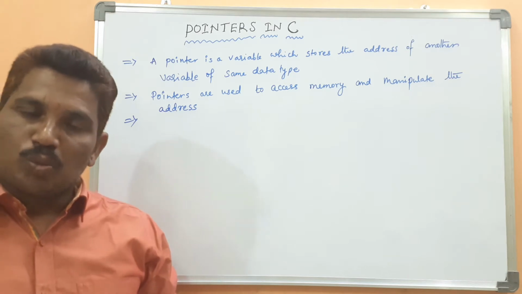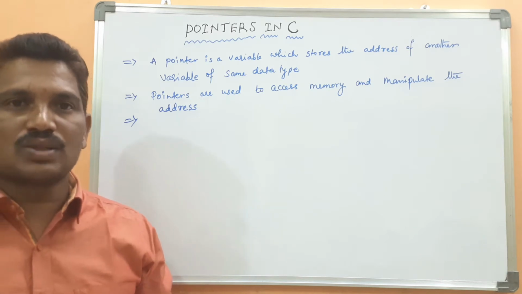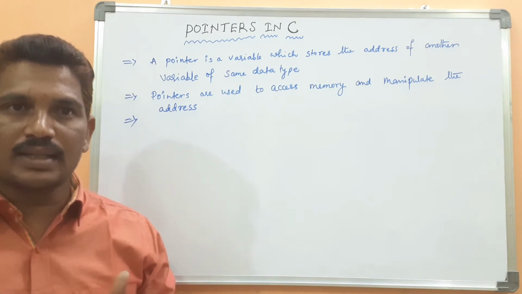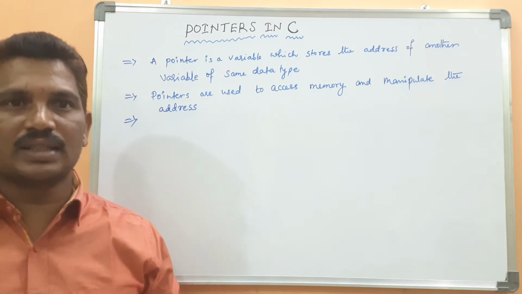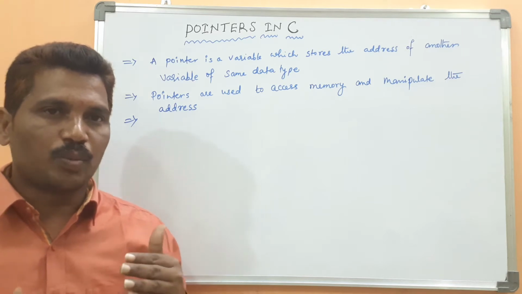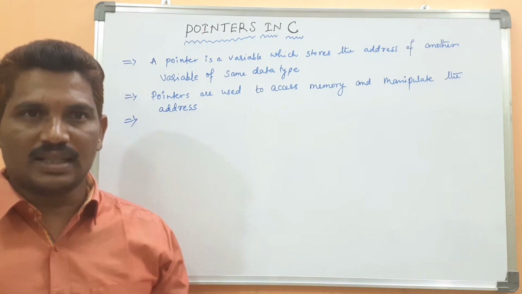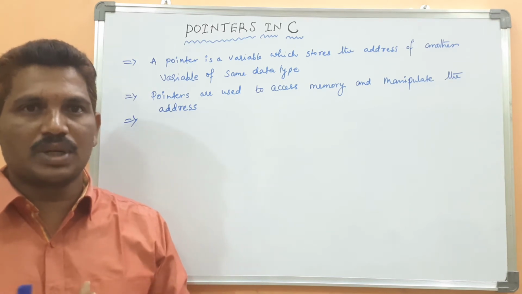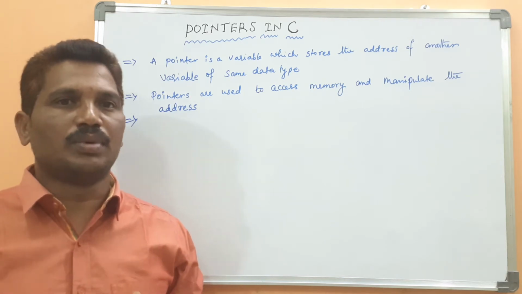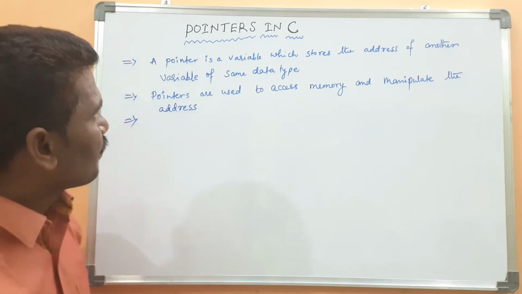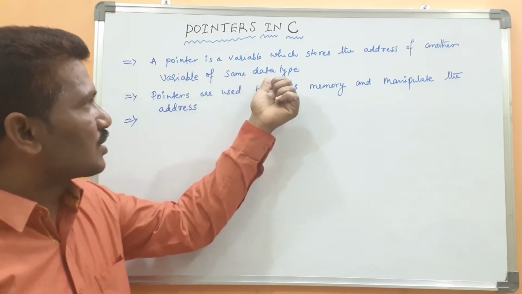The pointer variable and the other variable both belong to the same data type, because pointers do not store values. Pointers can hold the address rather than values. Please remember it. Pointers hold only the address of the variable rather than values. The pointer itself does not store any value, it can store only the address of another variable, isn't it? But the pointer variable and the other variable belong to the same data type.